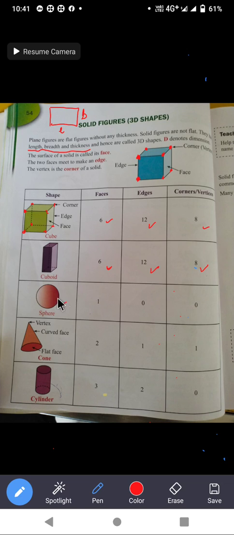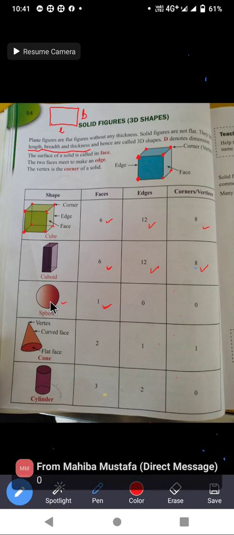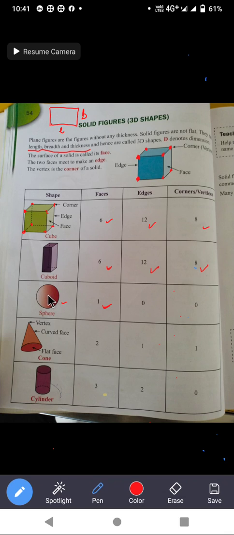So how many faces are there? It has only one face, one curved face. And how many edges are there? Edges are not there in this, because only one face is there. What I told in the beginning, what are edges?